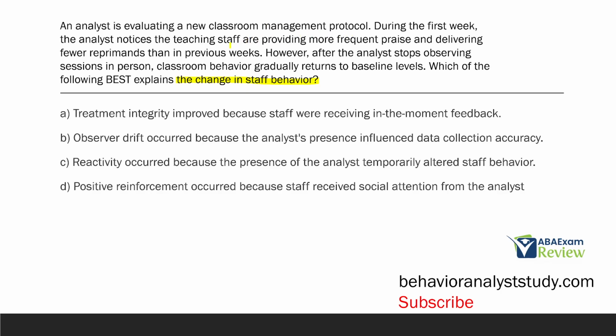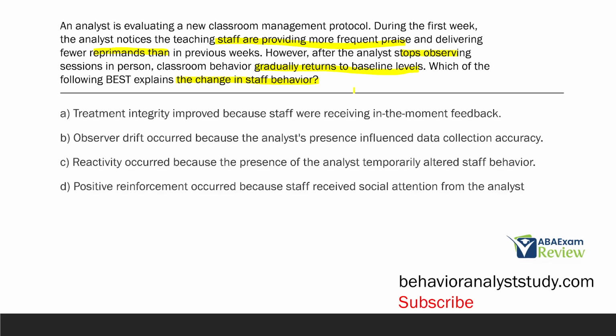During the first week, the analyst sees the teaching staff are giving more praise, delivering fewer reprimands, which is great. However, when the analyst stops observing sessions, classroom behavior returns to baseline levels. So what is the idea that someone observing someone else can lead to a change in behavior? That's what we're thinking about here.